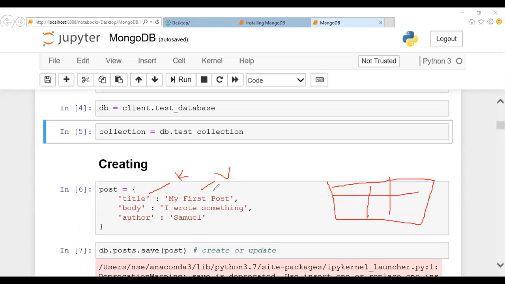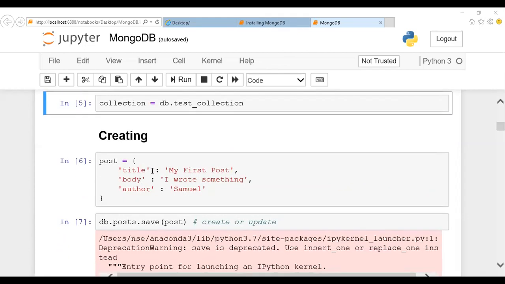Column name and value: title is my first post, body is I wrote something, name. Like this, we'll have a document. So this will create a post in the case of JSON. This is how your JSON document looks, guys. Everything is a key value pair. We have created the table, and after this, we are going to create a post and update it in our database.